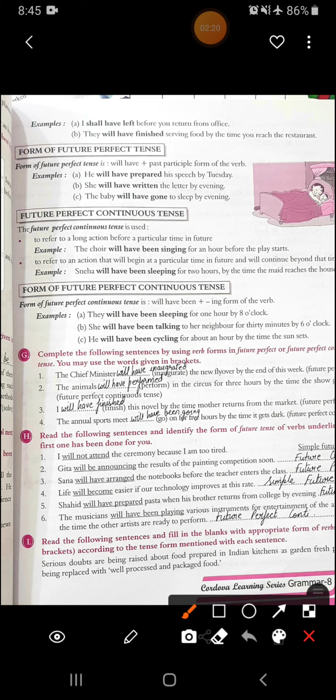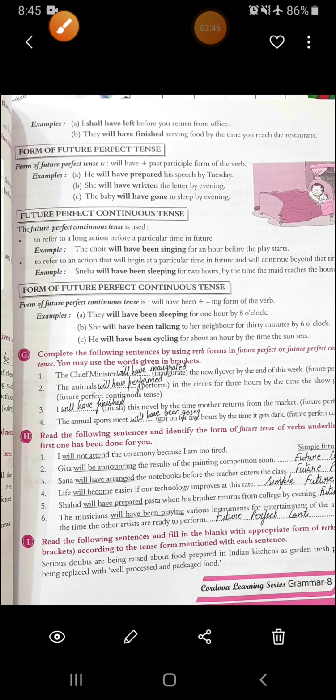Next is future perfect continuous tense. Where it is used, let's see. To refer to a long action before a particular time in future. See the example. The choir will have been singing for an hour before the play starts. So before that particular time when the play will start, the choir will already have been singing for an hour.